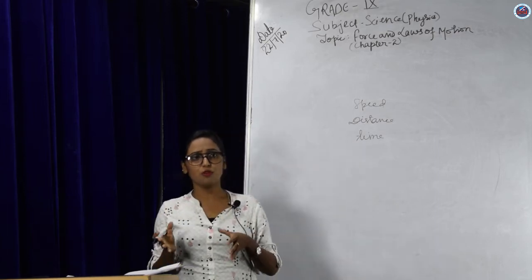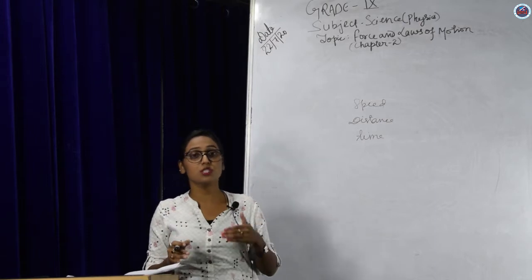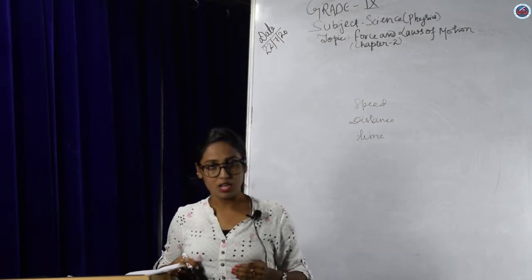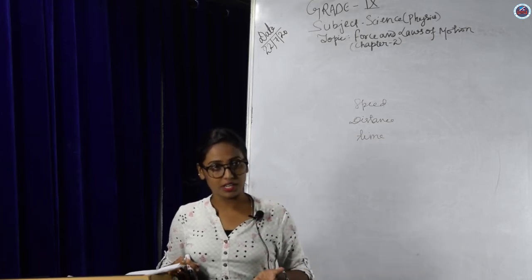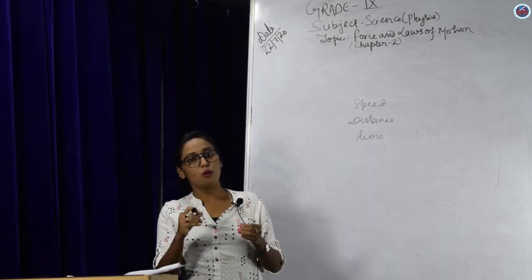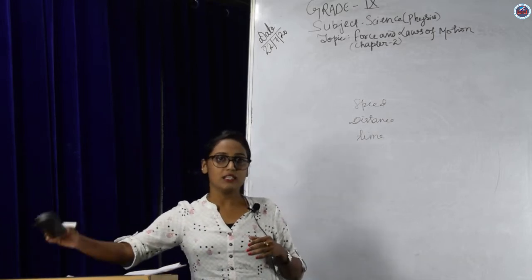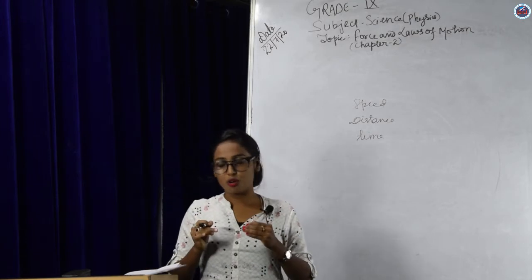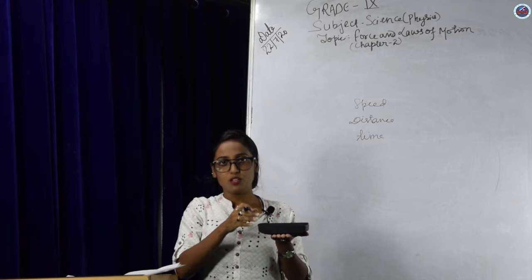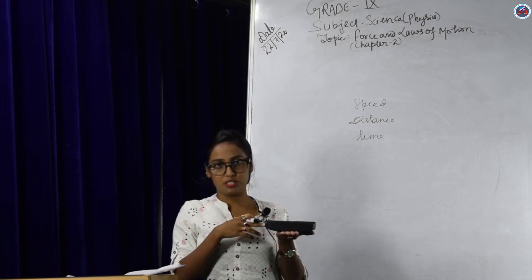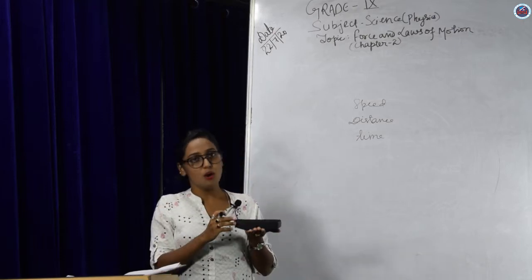So in the previous chapter, we talked about motion, and in this chapter, we will not only talk about motion, but also about the cause of motion, the reason why things move or stop moving, right? So motion is when an object moves from one place to another. For example, taking this duster, at this point it is there, but when I take it and place it on my hand, with time, it changes its position. It has changed its position with time, so you can say that it is in motion.